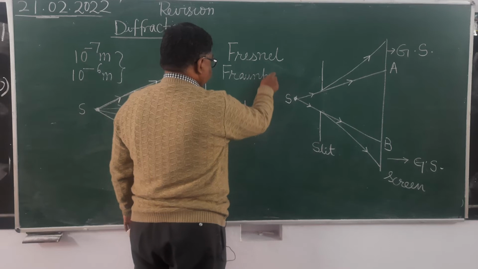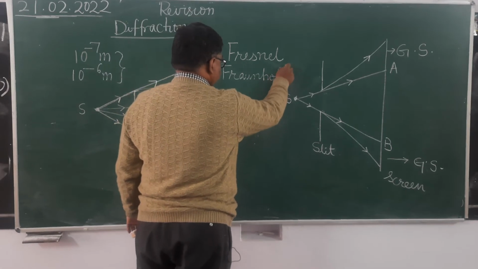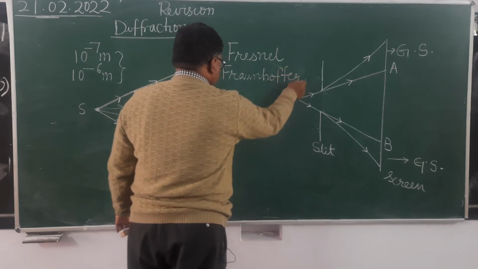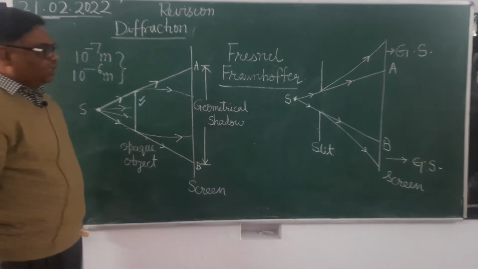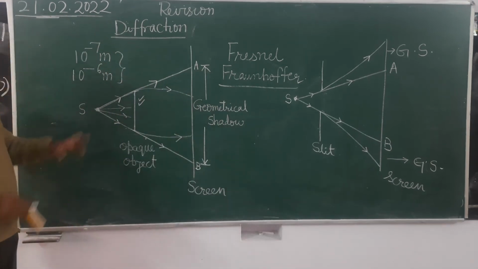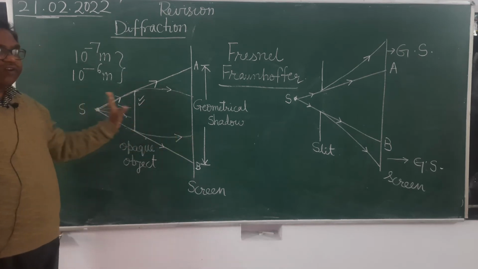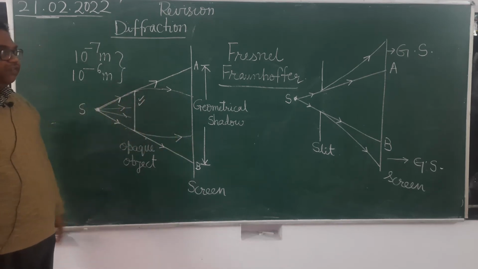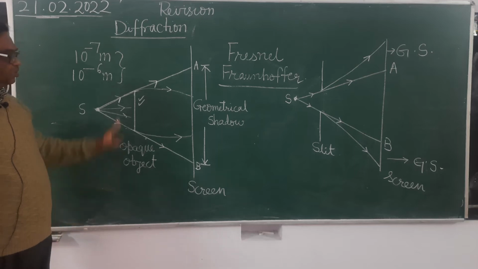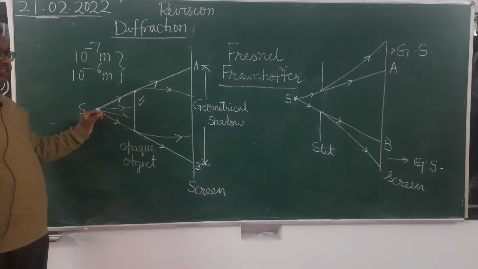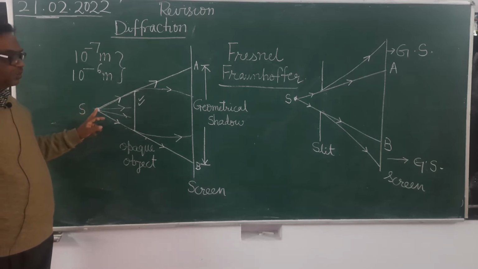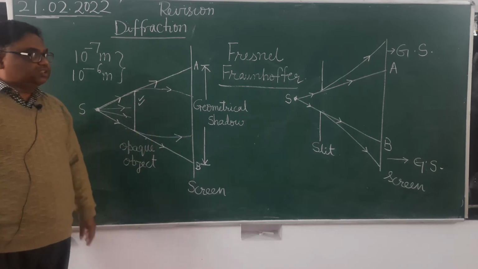Fraunhofer diffraction. What is Fraunhofer diffraction? In the Fraunhofer diffraction, the monochromatic source of light and screen both are at infinite distance from the diffracting object. Means the source of light and the screen are situated at a very large distance from the diffracting object.